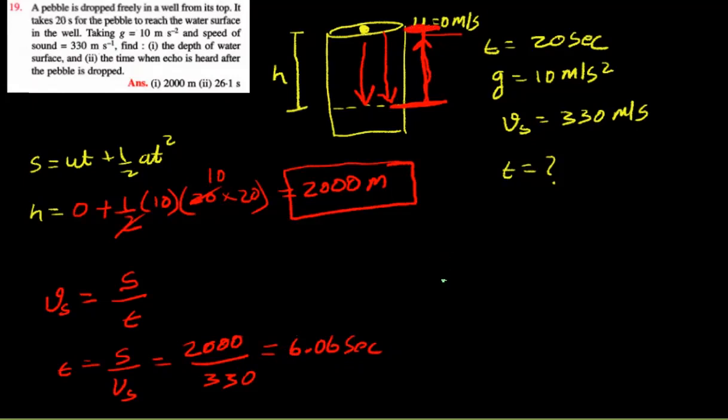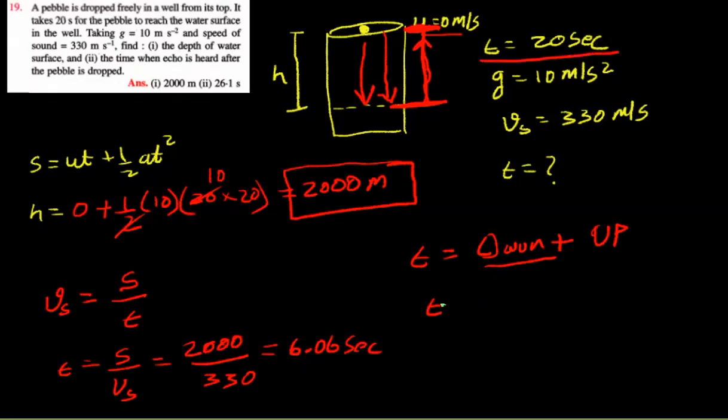Now we still have to count the time taken by the pebble to fall down. Remember, the total time equals to time traveling downwards into the water, the time taken by the stone to reach the surface of the water, plus the time taken by the sound to travel upwards. The time taken by the pebble to reach the surface of the water is already given to us, which is 20 seconds.